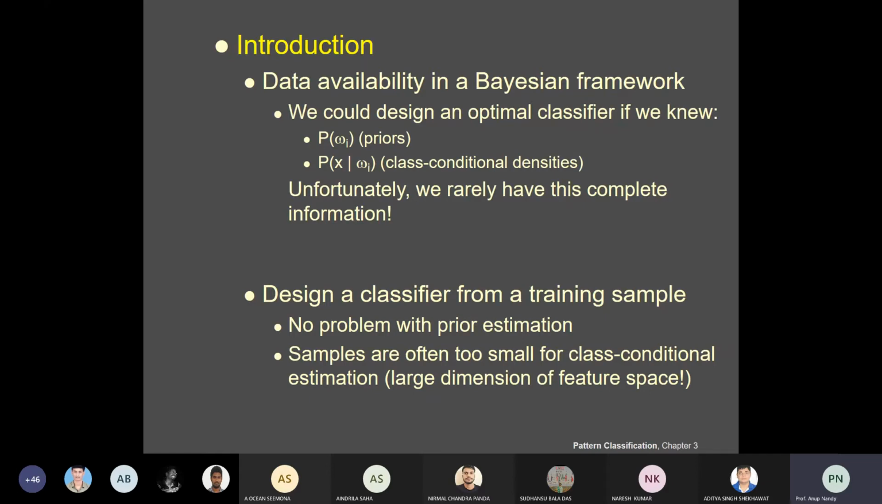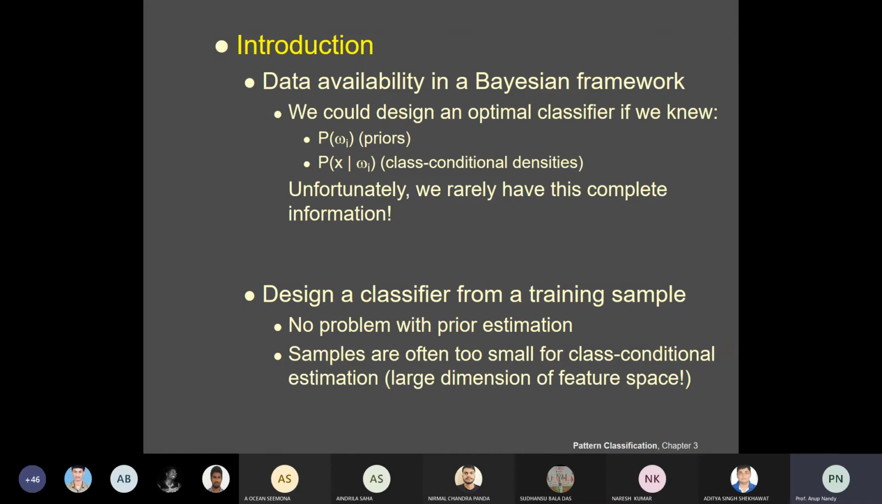Now here you can see the data availability in a Bayesian setting. Here the parameters are not fixed, so they are random. We could design an optimal classifier, as I already told you, if two things are given: one is the prior probability, another is the class conditional density function.